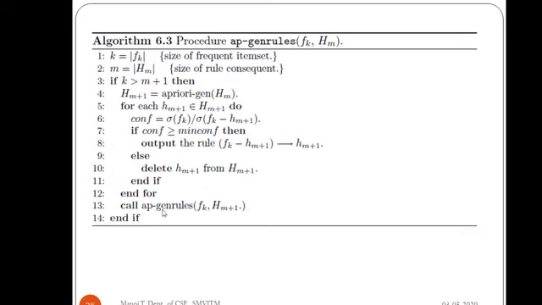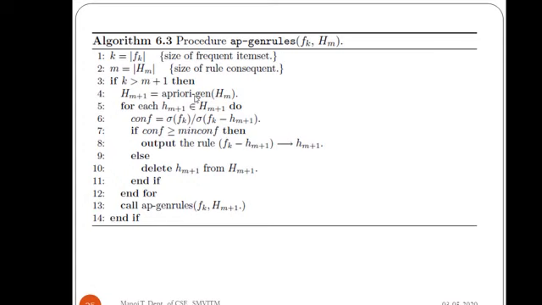So this particular ap-genrules is called recursively until all the rule consequents which we have computed over here are examined. So this is the procedure for rule generation in the apriori algorithm. It is very simple.